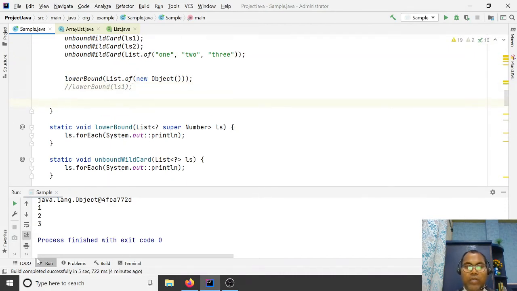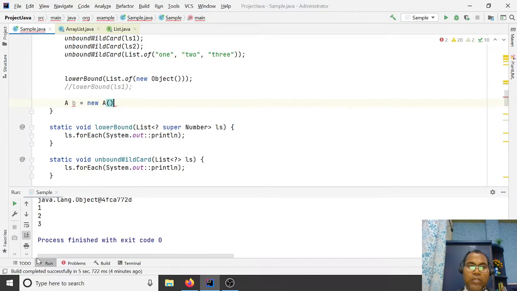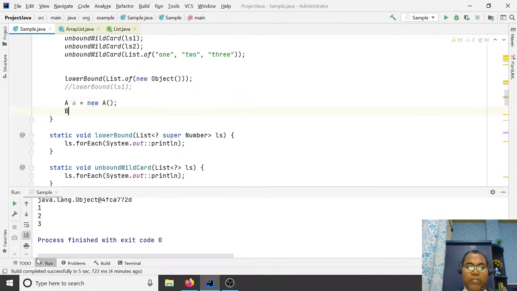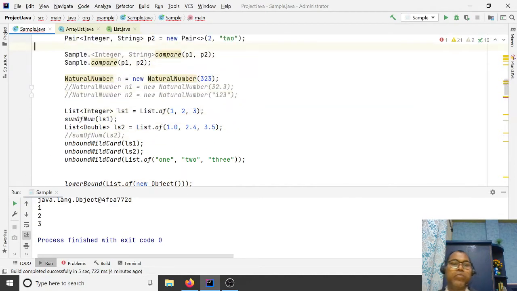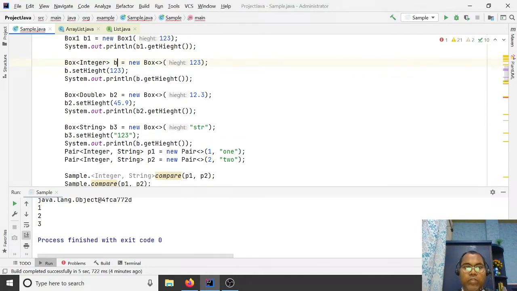Whenever you are going to create the object, A equal to new A, and you are going to create a B equal to new B. We already defined a variable somewhere. So this is the B defined, so just change it to B0.